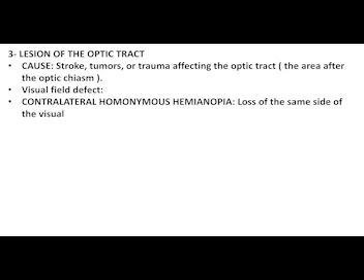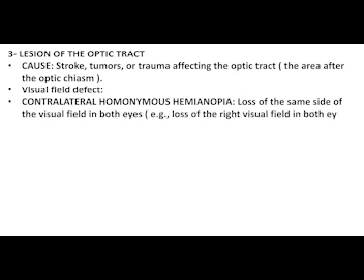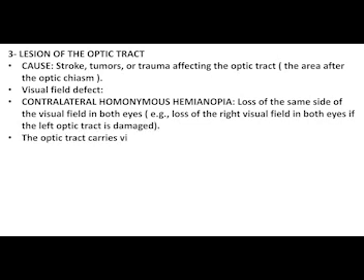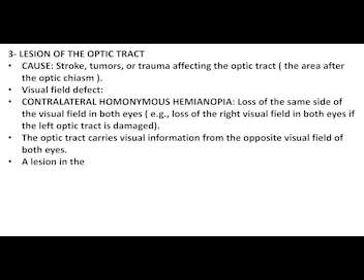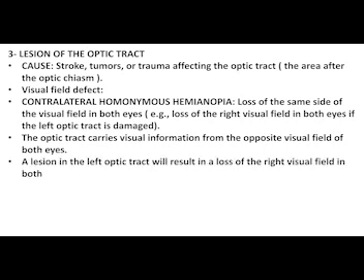Three, lesion of the optic tract. Cause: stroke, tumors, or trauma affecting the optic tract, the area after the optic chiasm. Visual field defect: contralateral homonymous hemianopia, loss of the same side of the visual field in both eyes, for example loss of the right visual field in both eyes if the left optic tract is damaged. The optic tract carries visual information from the opposite visual field of both eyes. A lesion in the left optic tract will result in a loss of the right visual field in both eyes and vice versa.